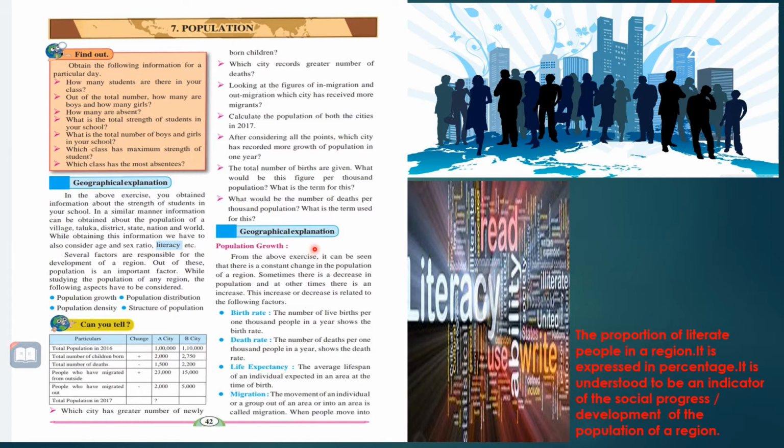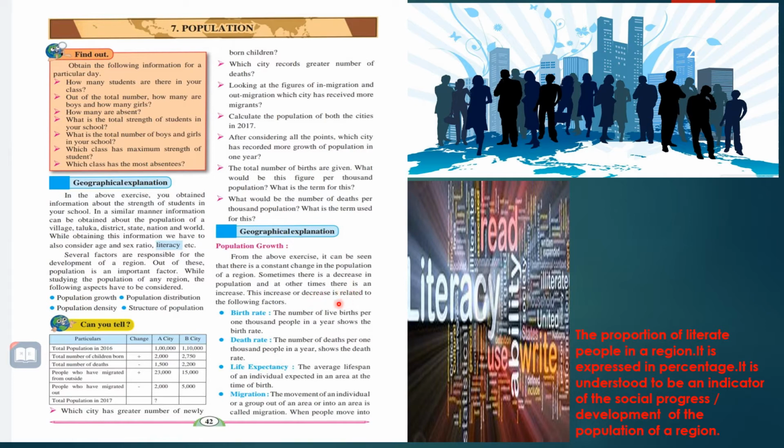Next, geographical explanation. From the above exercise, it can be seen that there is a constant change in the population of a region. Here we learn population growth. Sometimes there is a decrease in population and at other times there is an increase.